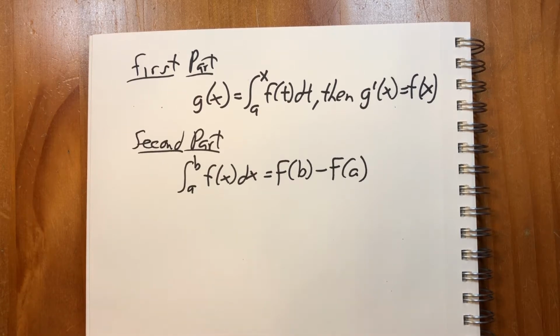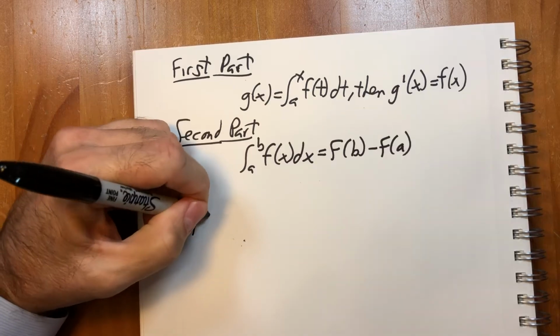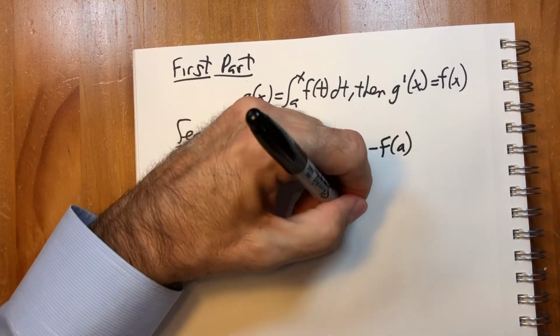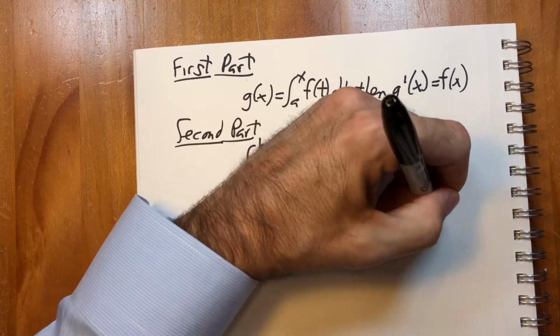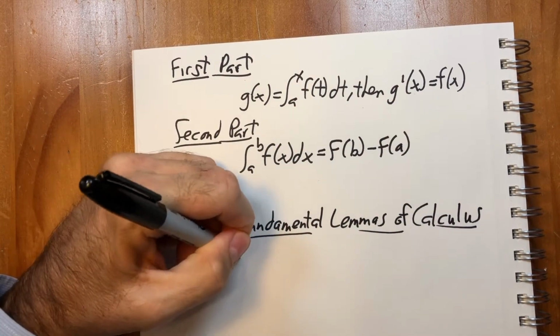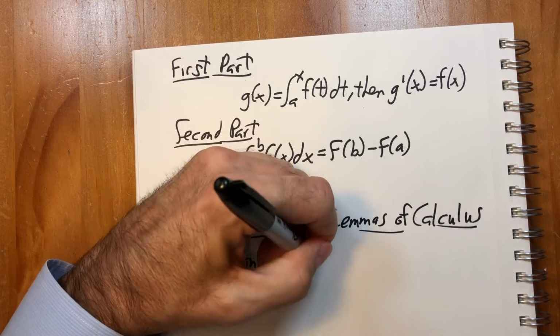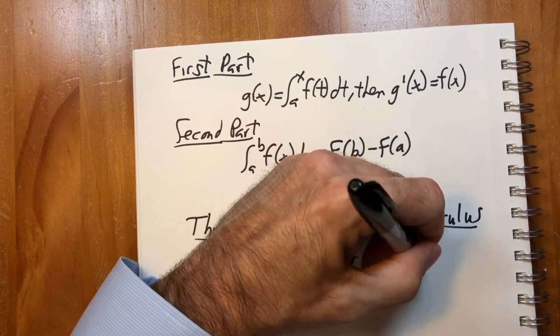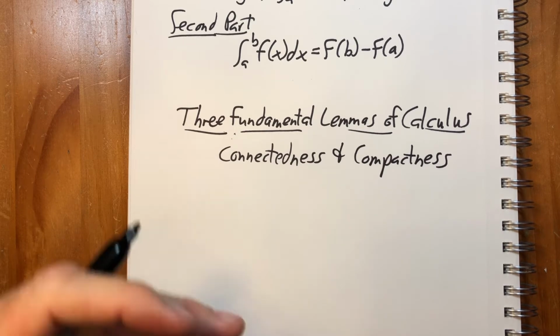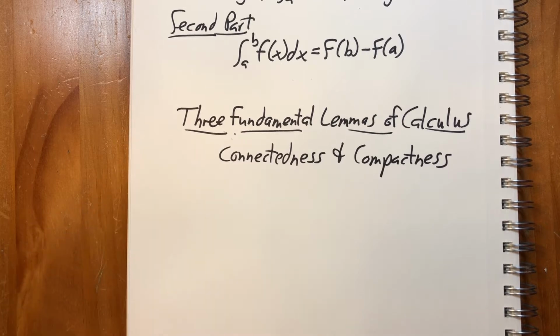But in some sense, the three theorems that we just went over are the fundamental theorems of calculus, because nothing that we learn in calculus is possible without these three theorems from topology. So let's call these the three fundamental lemmas of calculus, which rest on the two fundamental concepts from topology, connectedness and compactness. We're not going to try to prove these lemmas right now. We'll need to develop connectedness and compactness before we can prove these.